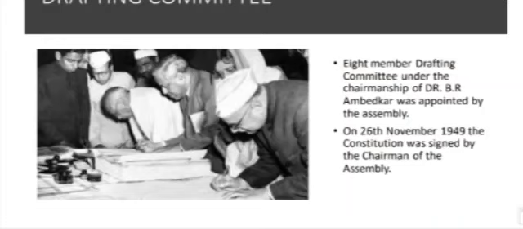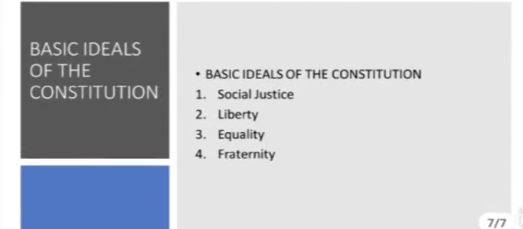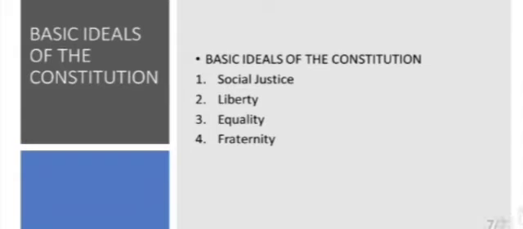So at last, when it was signed on this date, you have to remember, it's important. It was signed on 26th November 1949 under the chairmanship of Dr. B.R. Ambedkar. Okay, this is all about the drafting committee. Now let us learn about some basic ideals of the Indian Constitution.